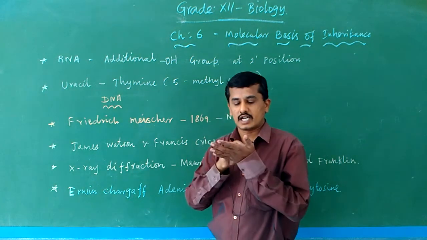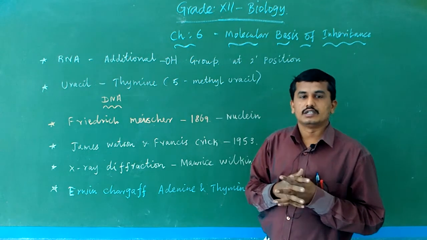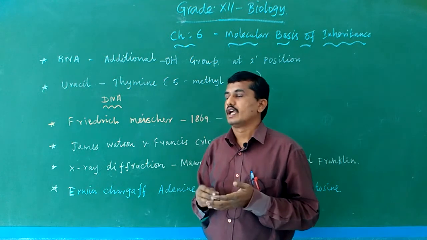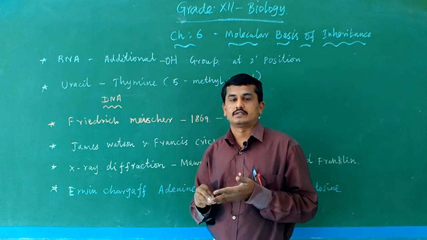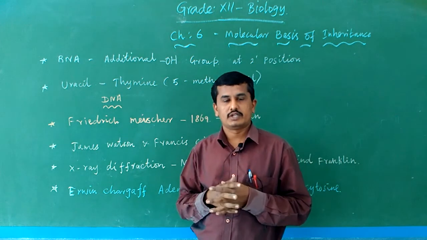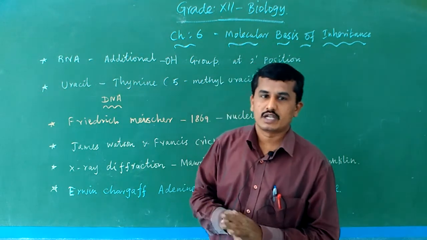DNA is a collection of nucleotides, and so is RNA. In RNA, for example, the nitrogen base adenine plus pentose sugar forms adenosine, and with the phosphate, adenylic acid.